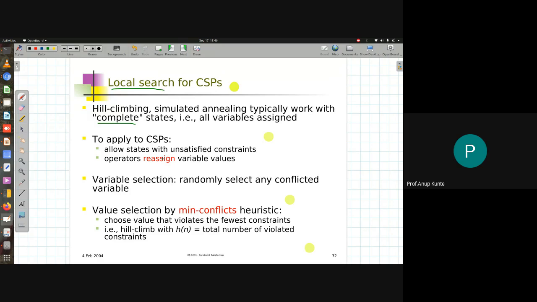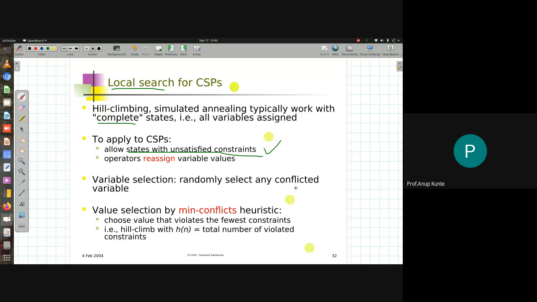Second is to allow states with unsatisfied constraints as well. There, at every step, I was checking whether any constraint was being violated. That again is not necessary when you are using local search. So when you are defining the problem for local search, you are allowing states with unsatisfied constraints as well, maybe cropping up in between. We will remove them eventually, because they are not going to be the solution state, but we will have those states present in the solution strategy.